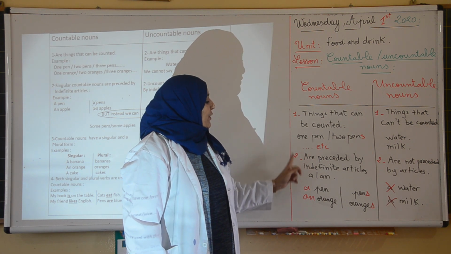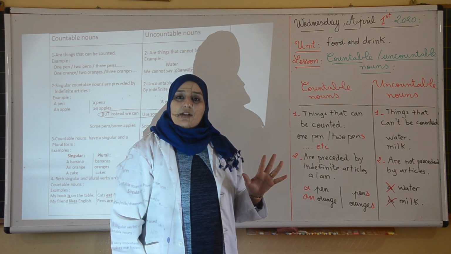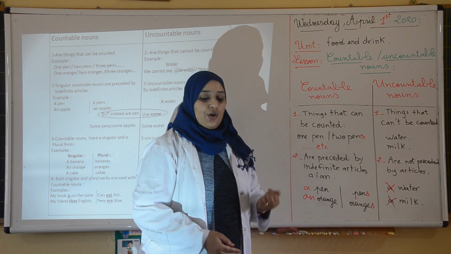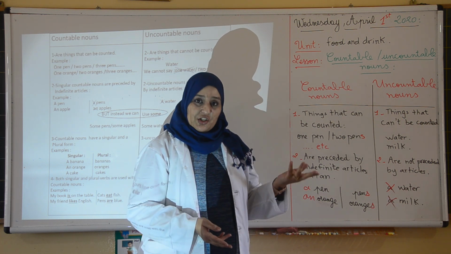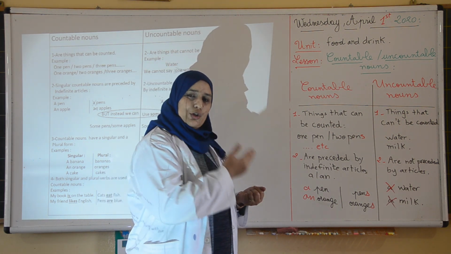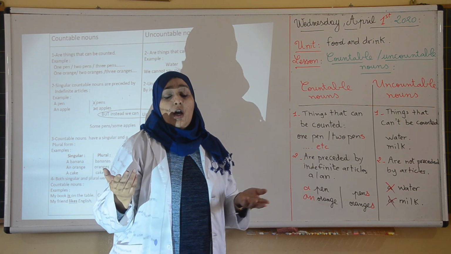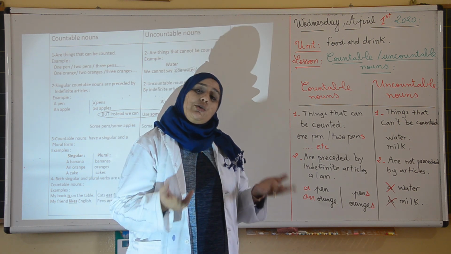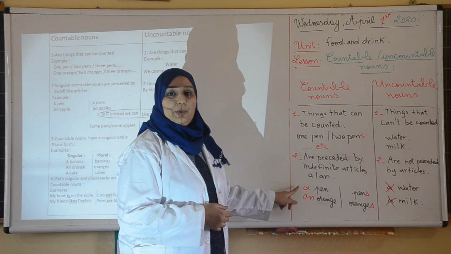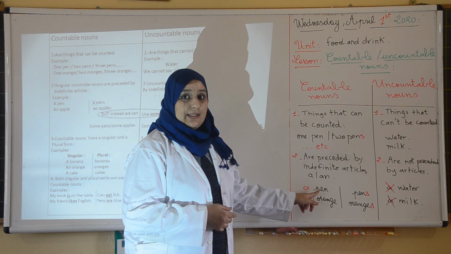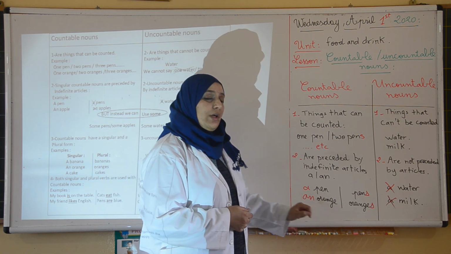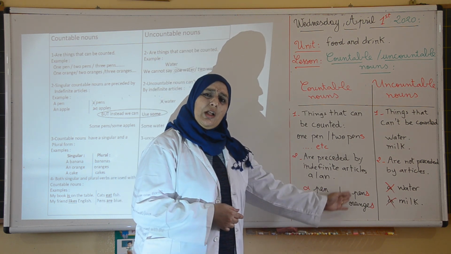Here, number 2, they are preceded by indefinite articles. We can say a pen, we can say an orange, we can say a student, a teacher, right? You already know the indefinite articles uses. You know when to use A and when to use AN. We use A with words starting with a consonant, and we use AN with words starting with a vowel or a vowel sound, right? For example here, a pen, because P is a consonant, and an orange, because O is the vowel, right? But what about plural nouns?